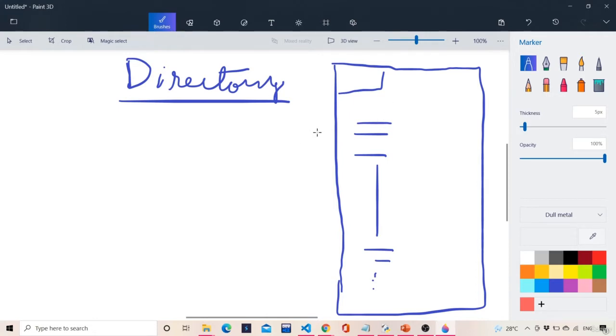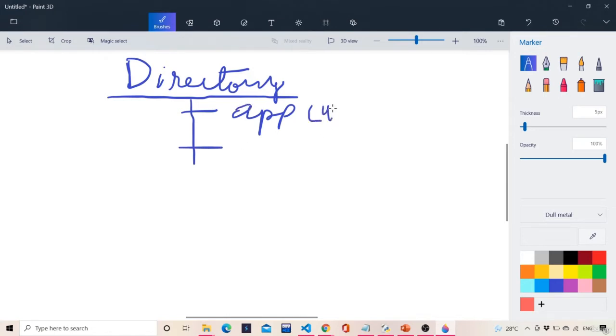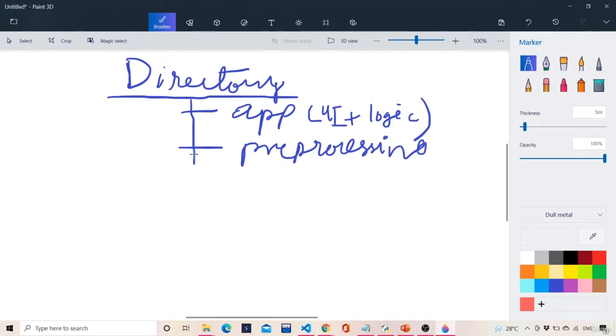So what we will be doing is creating 3 separate files for our main processing. The main files are the app file, where the entire application resides, the UI and the main logic. Okay, UI plus logic. And then we have the pre-processing file, which is responsible for doing all kinds of text pre-processing in our project. And then we have the stats file, which is responsible for showcasing all our plots.